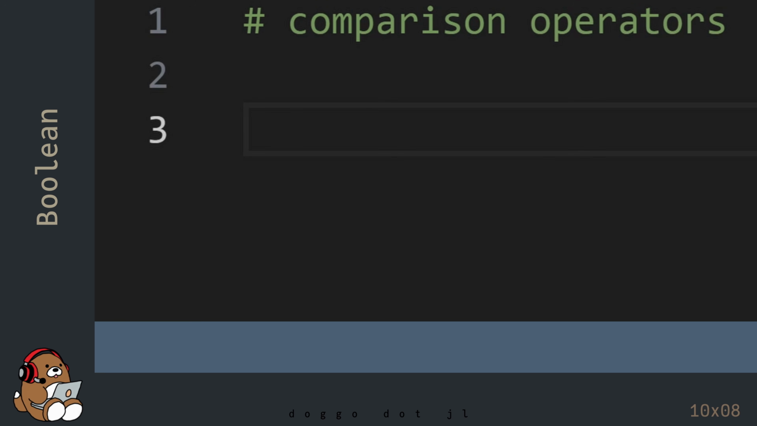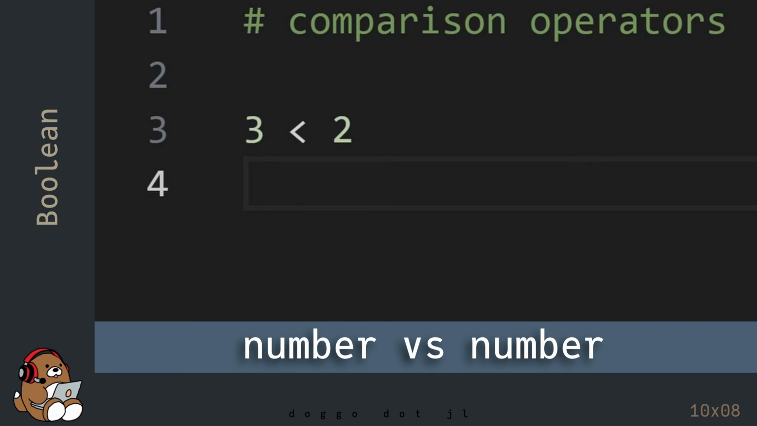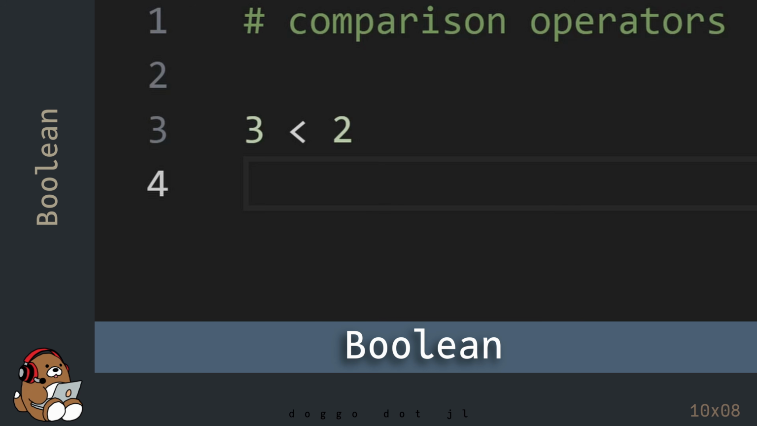In the editor, start by typing in 3 is less than 2. The less than operator is the open angle bracket character. The less than operator is an example of a comparison operator, which compares the value of the number on the left-hand side with the value of the number on the right-hand side. The result of a comparison operation is a Boolean value. There are only two possible Boolean values, true or false. This statement is false since 3 is not less than 2.